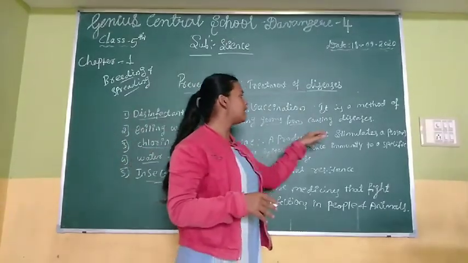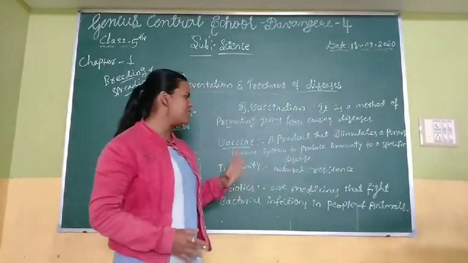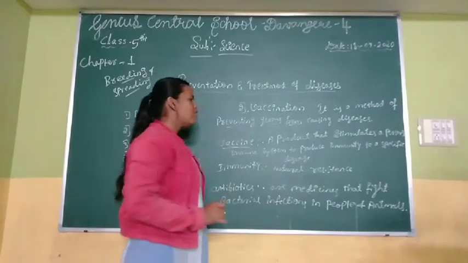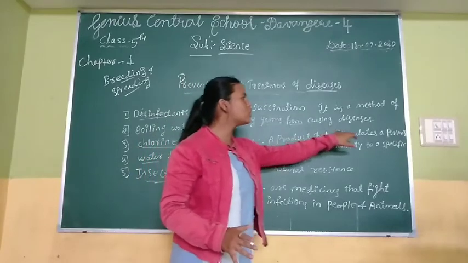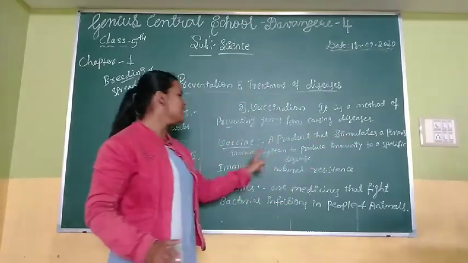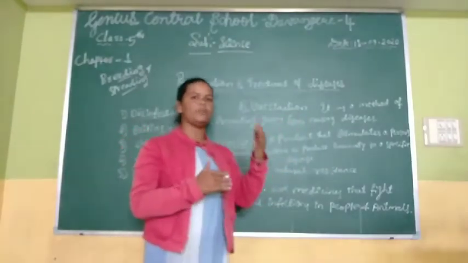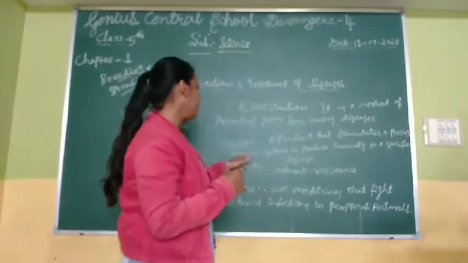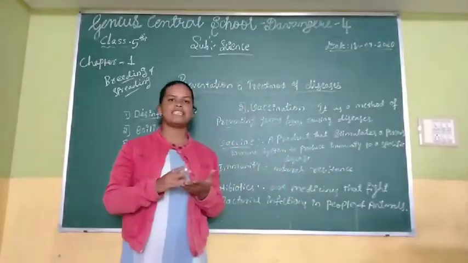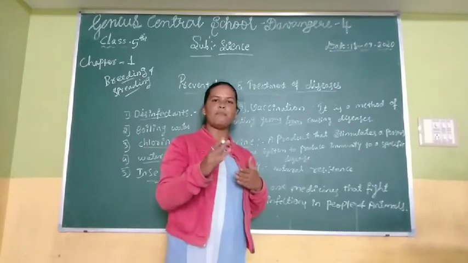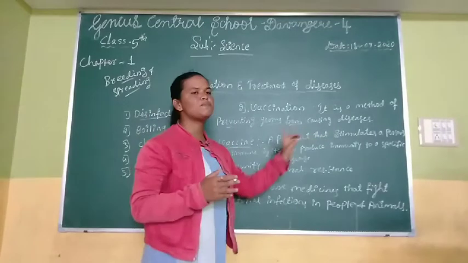A vaccine is a product that stimulates a person's immune system to produce immunity to a specific disease.